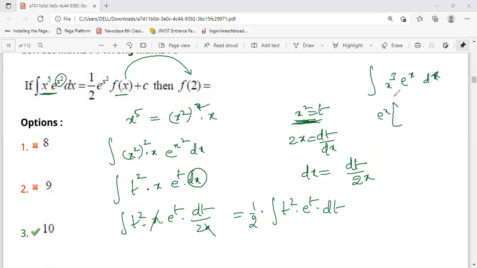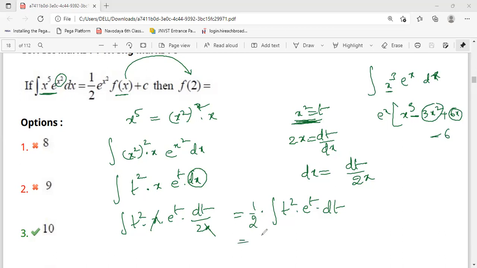For x cube, you just write the differentiations. First you write the function as it is. Next take minus and do the differentiation of this, that is 3x square. And next, do the differentiation of the total of this, that means 6x. Next minus and do the total differentiation for this, that is just 6. So it will come minus, plus, minus, plus continuously.